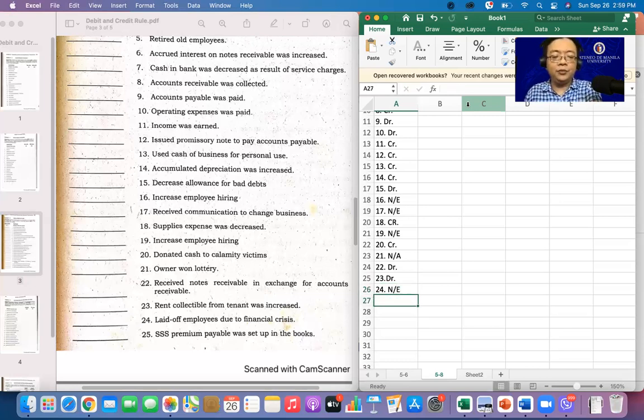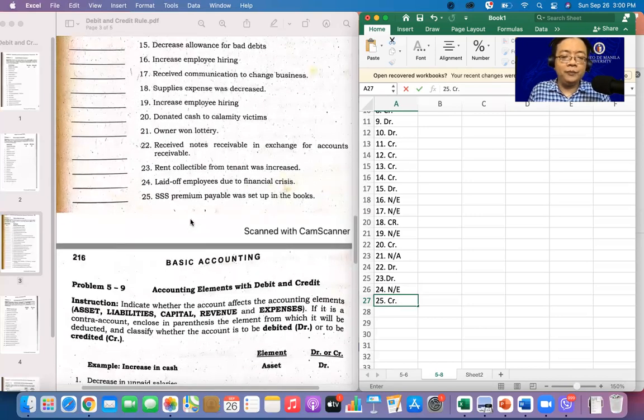And last, SSS premium payable was set up in the books. What if you set up pa lang? So, set up pa lang, wala pa naman transaction. Set up in the books. Hindi, meron na pala. So, it is to be credited, meaning we increase our payable. That's why it is to be credited. Hopefully, naintindihan to ha? About problem 5-8.